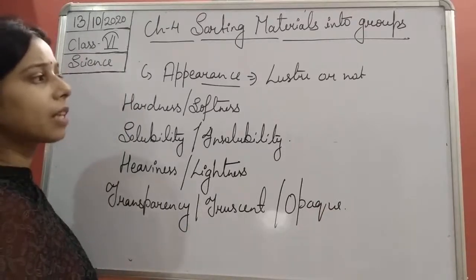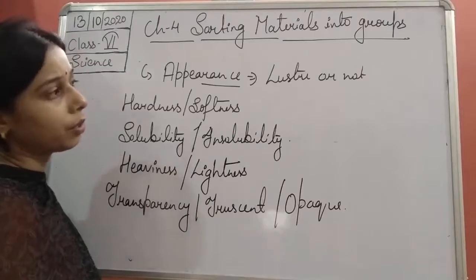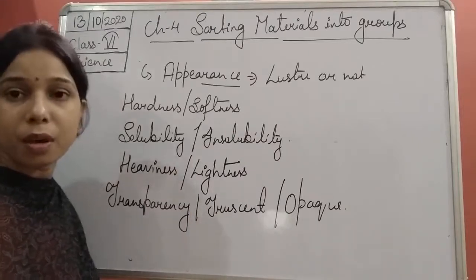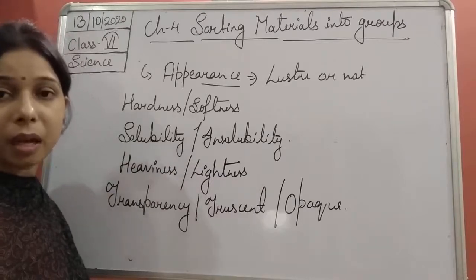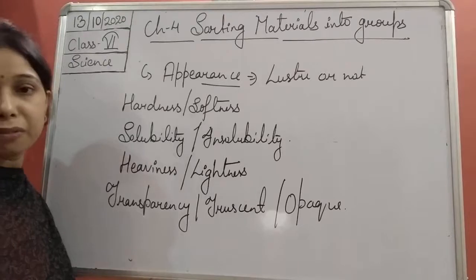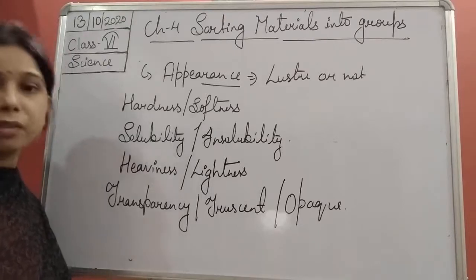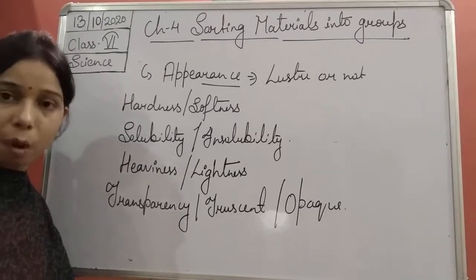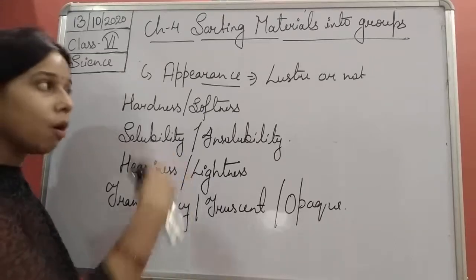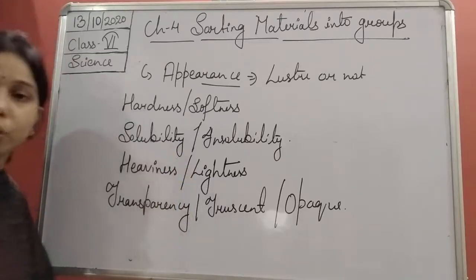So you see, these are the different kinds of properties of the different materials, and we have classified the different materials on the basis of such properties. An object is made up of material, and the materials have different properties. Now these properties have been classified into all these different groups.